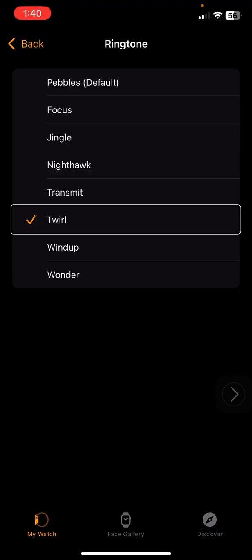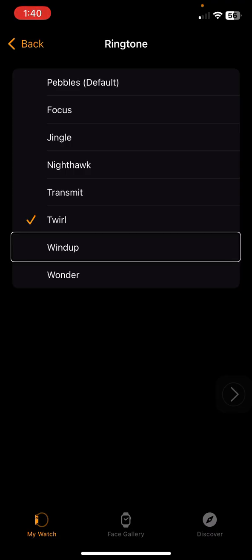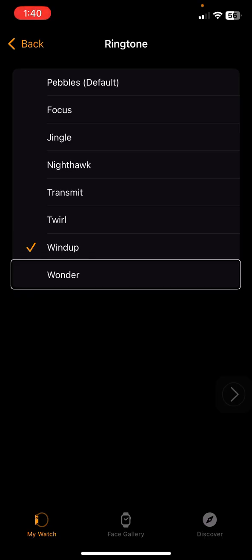I have my Apple Watch on, like I said, but you guys won't be able to hear the haptics because it's on my wrist. Wind up. Wonder.